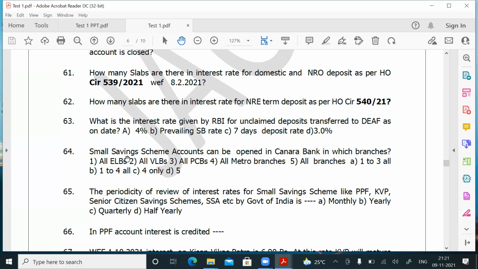Okay, so the small savings scheme accounts are to be opened in Canara Bank by all the branches. All branches are designated branches. Even if your branch is in a remote rural area, if the customer comes for opening a PPF account, you should not say my branch is not designated. All branches are designated. Question number 64, answer is D. Okay, then another 8 minutes I have.